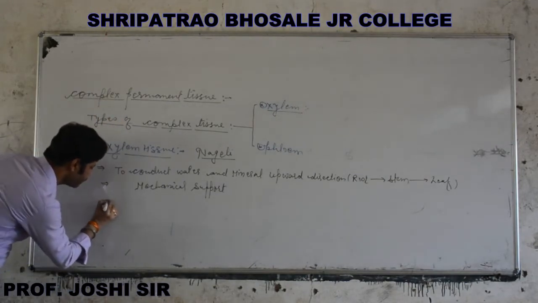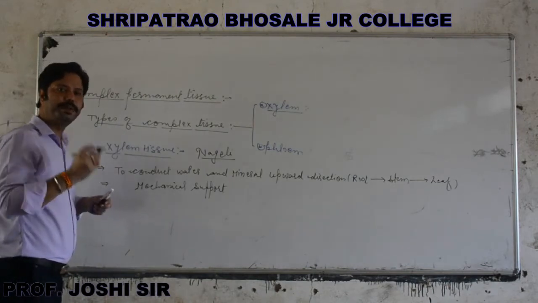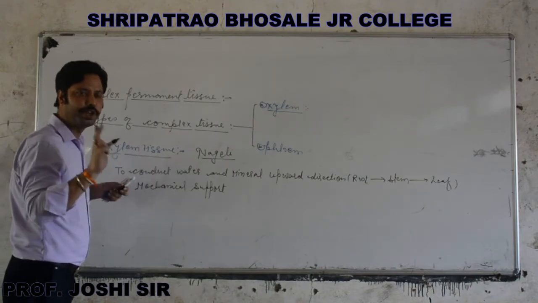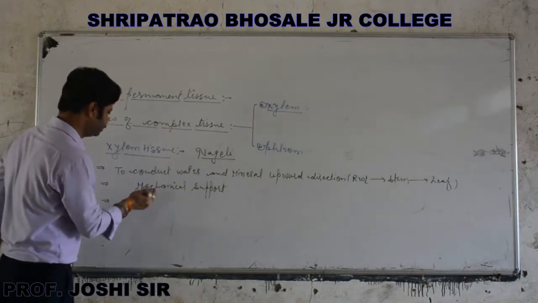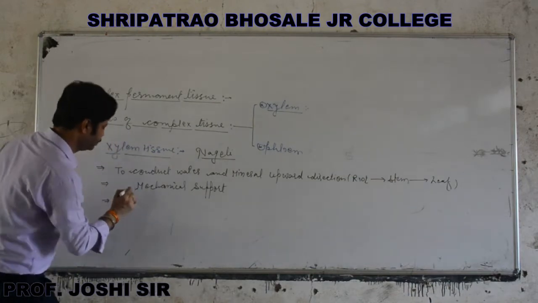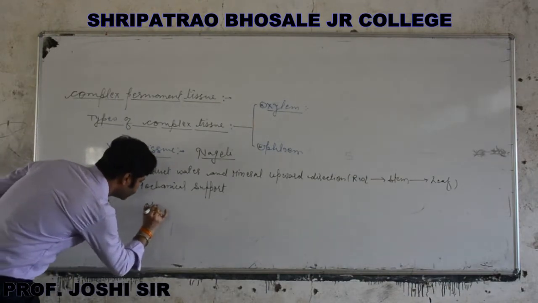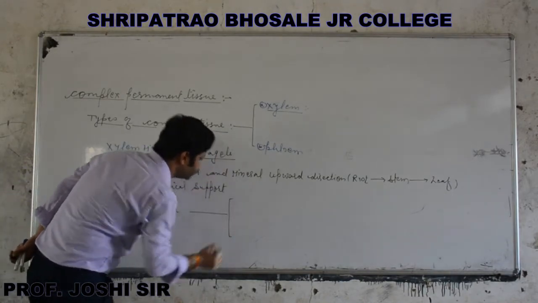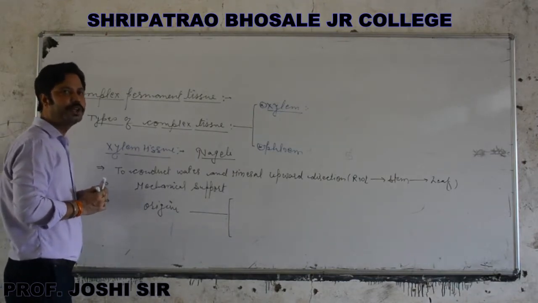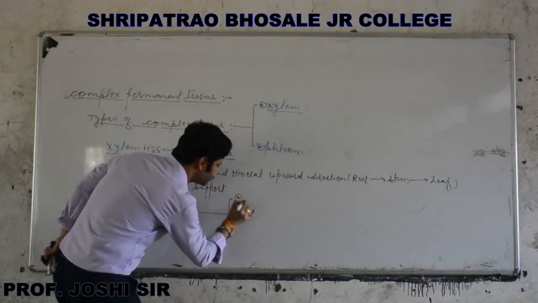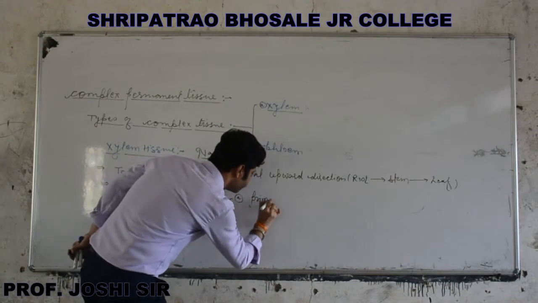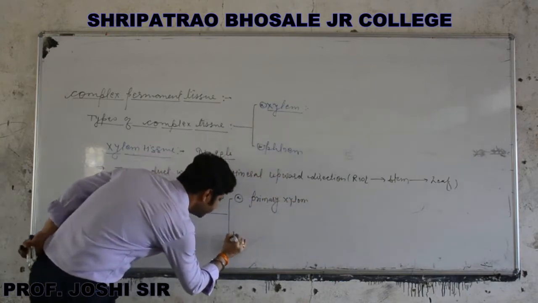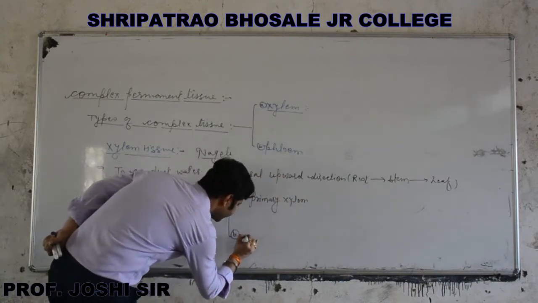Okay. Basically, on the basis of origin, xylem tissue is further divided into the following two categories. First one is primary xylem and second one is secondary xylem.